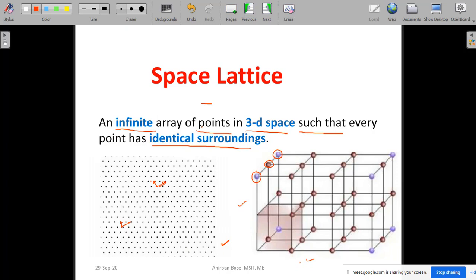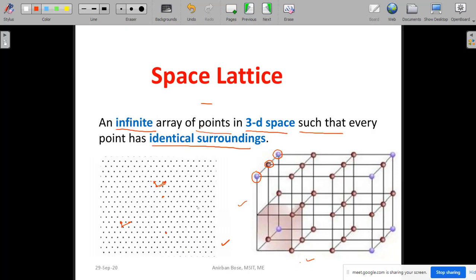Okay, that means everything around this point is exactly similar to everything around this point. That means if the points are arranged in such a way that every point has identical surroundings, then it is called a 3D space lattice.